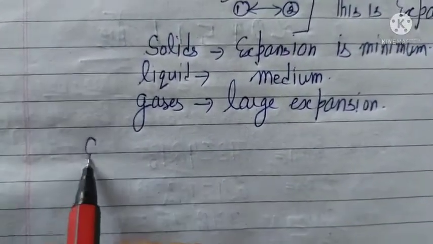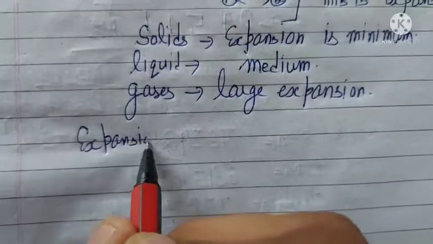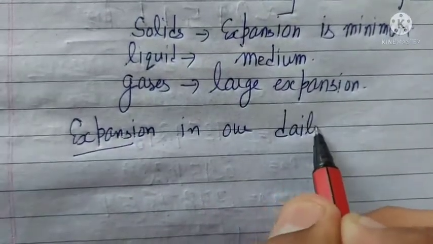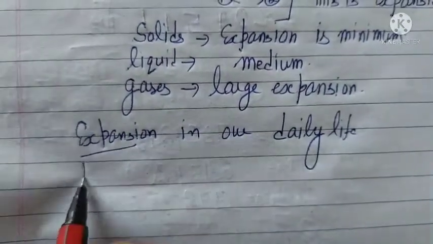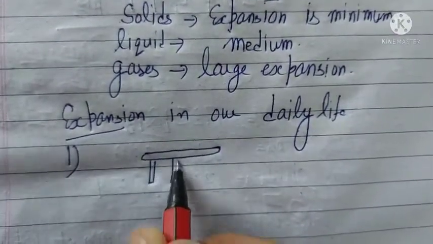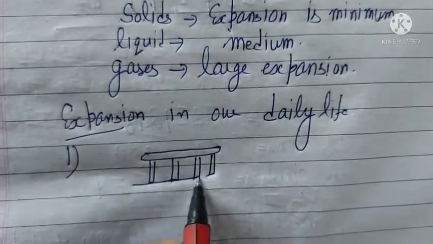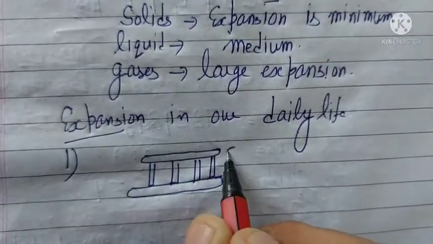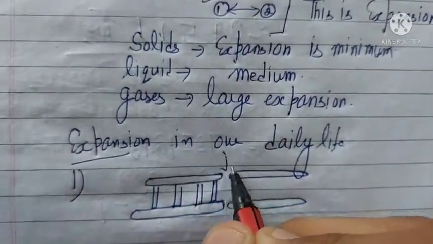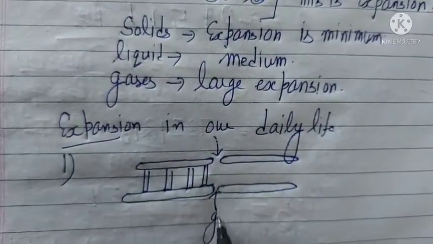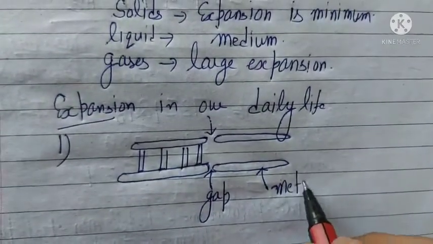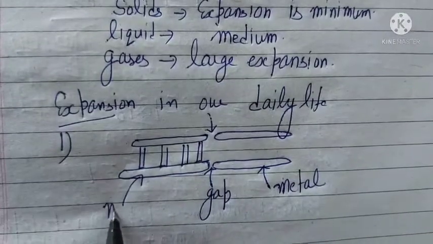So the next topic is expansion as observed in our daily life. First, you have seen the railway tracks like this. Here wooden sleepers will be placed and this is the iron rail, like this. This is a railway track. You will see there is a gap in between the railway tracks because in summer this object is of metal and this object is also of metal.